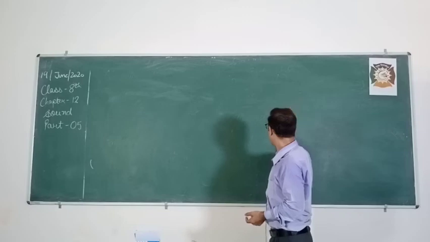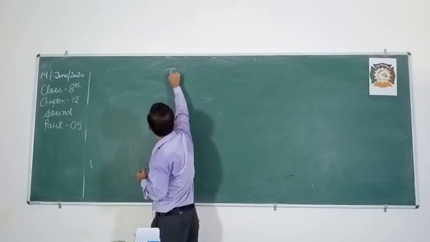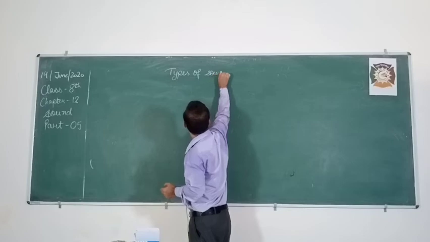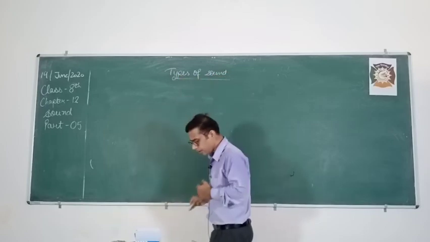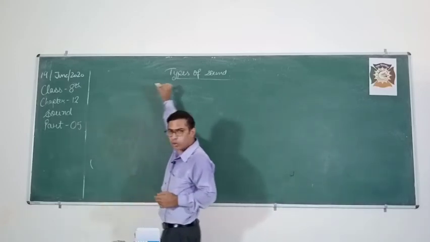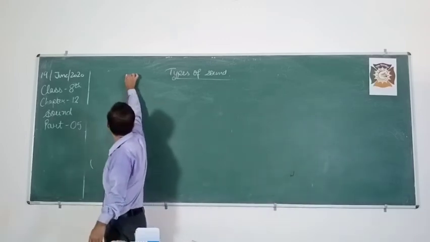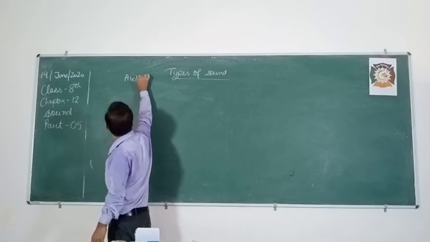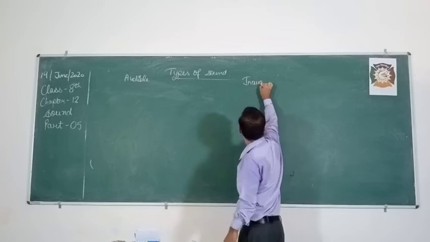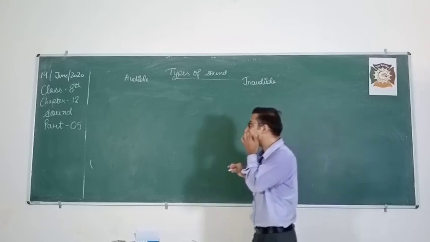Okay, so now let us start our class. Types of sound. In your book you will find maybe two types of sound, but I will try to write it in a different way, in tabular form. So what are the two types of sound? One is audible, another one is inaudible. So audible and inaudible sound.